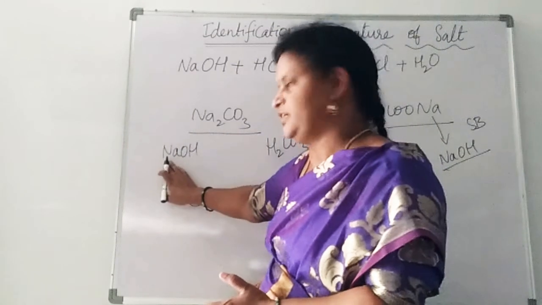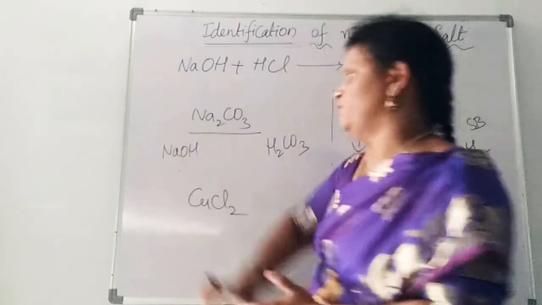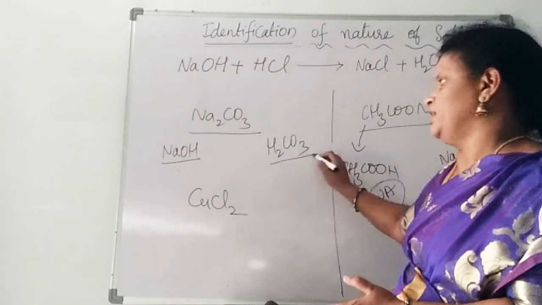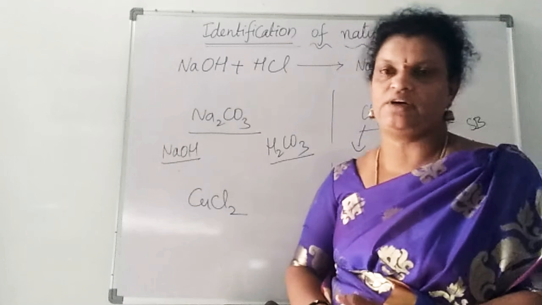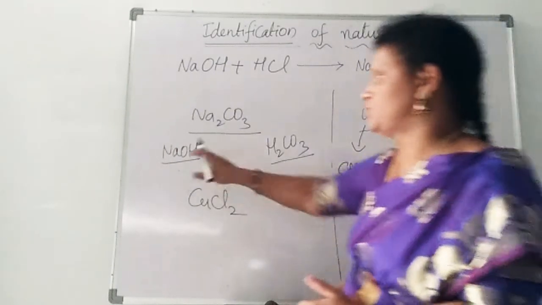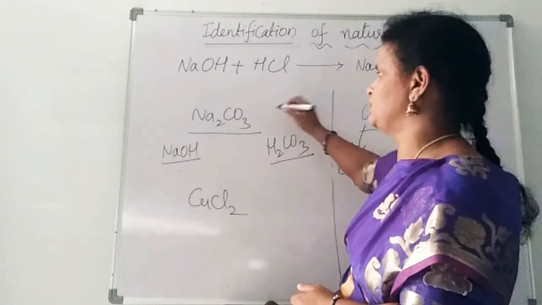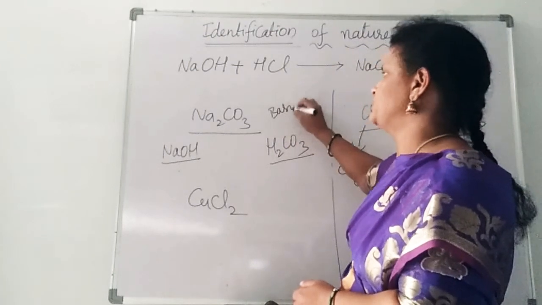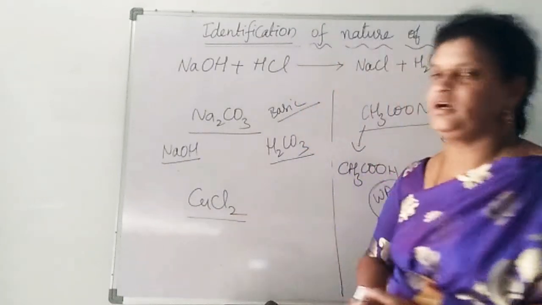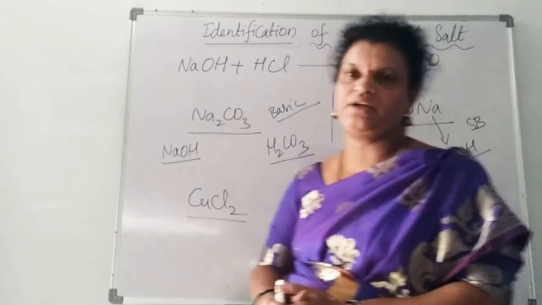Because we are adding hydrogens for the anion, and we are adding OH minus for the cation, that is the base. For that we will form the bases. So sodium hydroxide is a strong base, and H2CO3, as we know, is a weak acid. Strong base and weak acid. That is why this is also a basic salt. Basic salt.